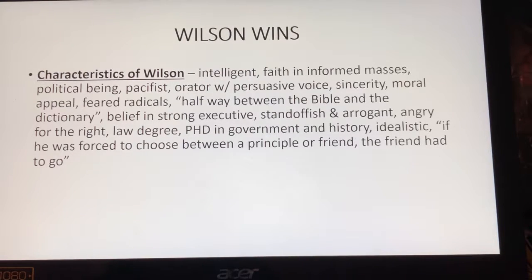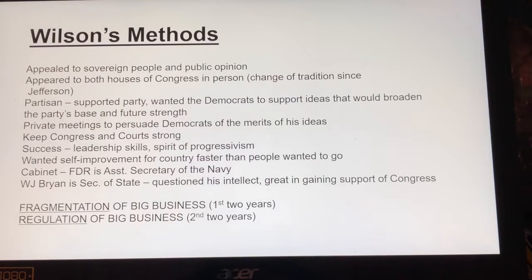And just like this last quote said, if he was forced to choose between a principle and a friend, he would choose the principle. The friend had to go. And so we're going to see this play more into World War I. But his methods of achieving progressive reform really stem from appealing to the people and public opinion. We'll see that in World War I. He is actually going to make appearances in both the House and the Senate, and this is going to change the tradition, since Jefferson, that no one had stepped in. He's going to come in and ask for legislation.